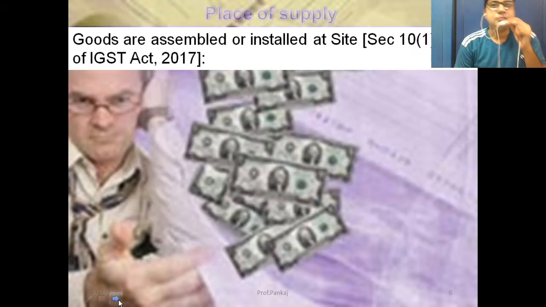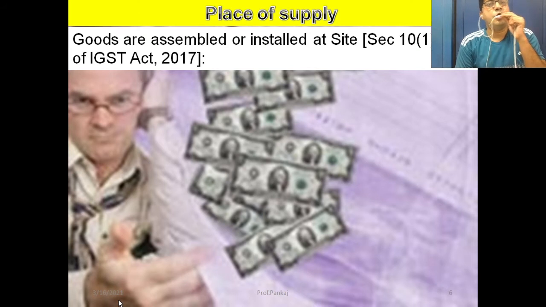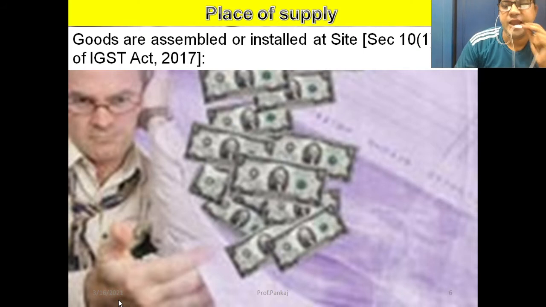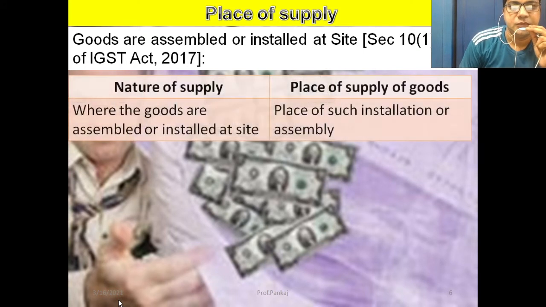Next, goods are assembled or installed at site. Section 10, subsection 1, clause D of the IGST Act 2017. Where the goods are assembled or installed at site, the place of supply will be the place of such installation or assembly. Whenever the goods are assembled and installed, where it is installed, where it is assembled, that particular place is called the place of supply of goods.